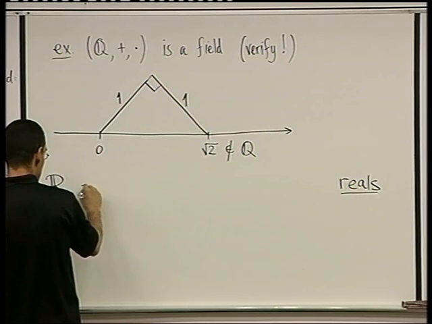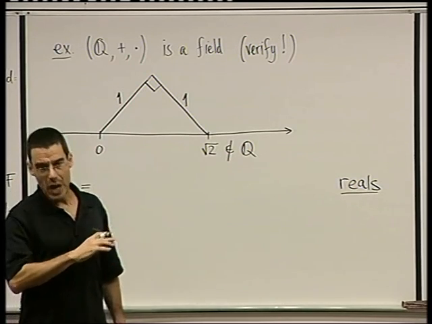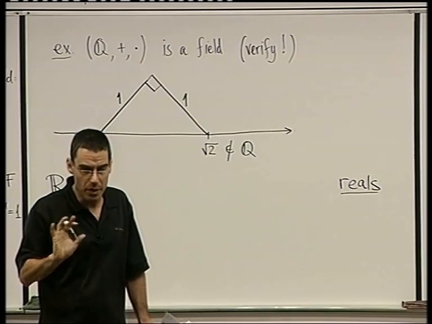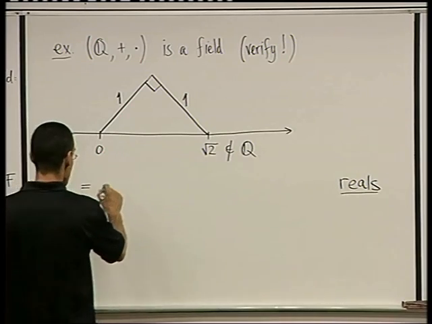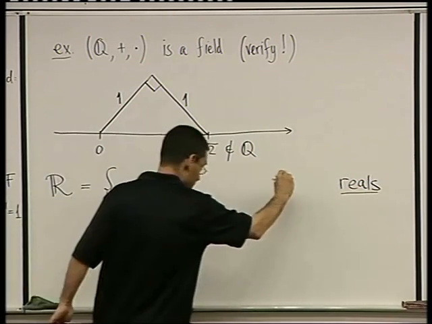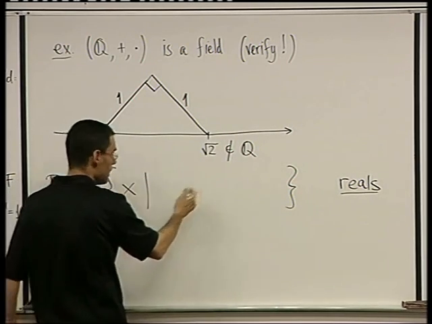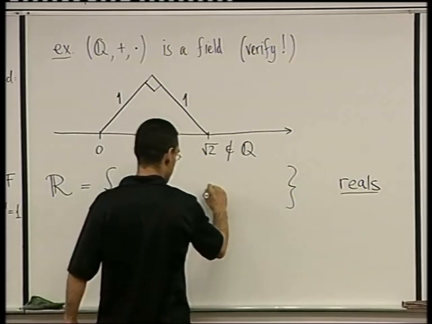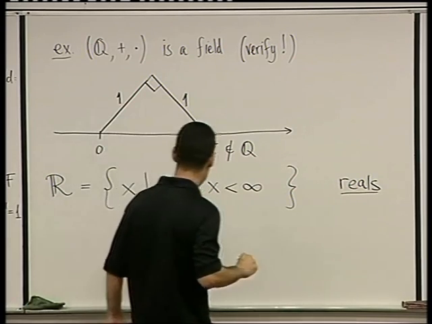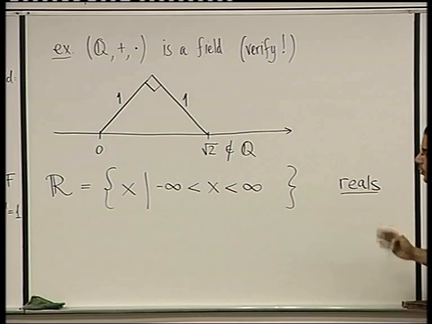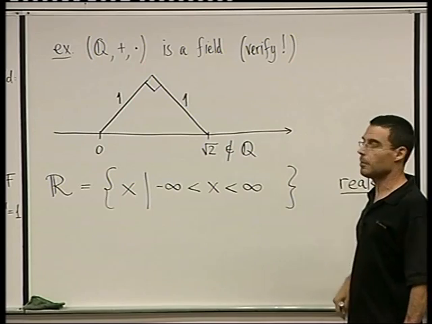But the real numbers, and I'm going to cheat a bit. A formal construction of the real numbers is way beyond what we can do in this course. It's very, very delicate. I'm just going to talk to your intuition and say the real numbers are the set, remember, the set of all numbers x such that it's a point on this real line. So x is anything between infinity and minus infinity. Okay, this is really cheating, but for us it's going to suffice. So the real numbers are any real number you can think of.